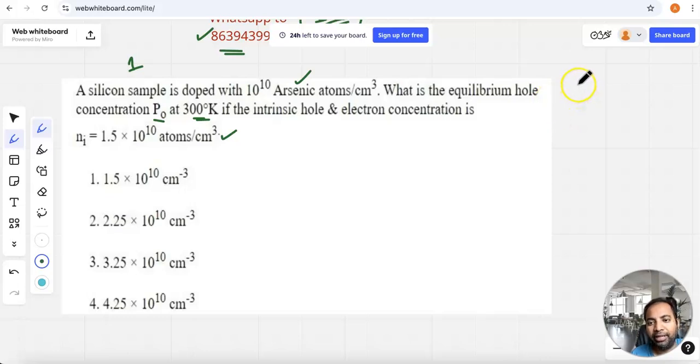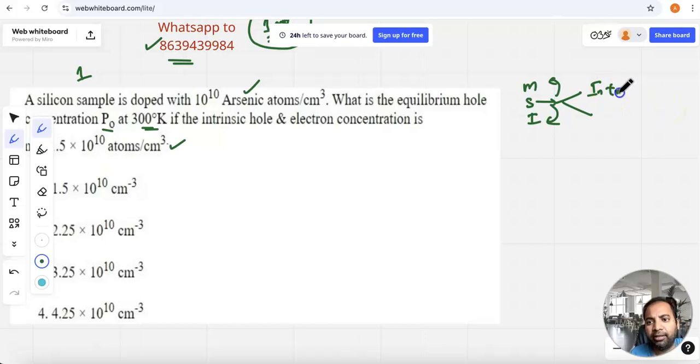There are different types of materials available, but broadly we classify them as metals, semiconductors and insulators. Semiconductors have the property that, depending upon controlling parameters, they can behave like metals, and they can behave like an insulator also. Semiconductors are divided into two types based upon doping. If it is not doped, we call it an intrinsic semiconductor. Intrinsic is nothing but a pure semiconductor.